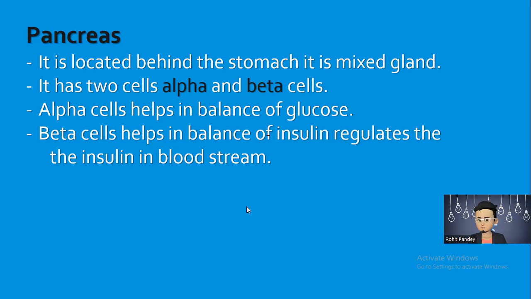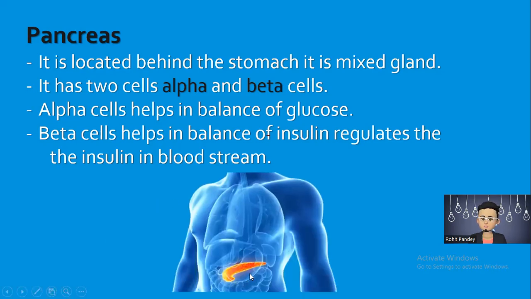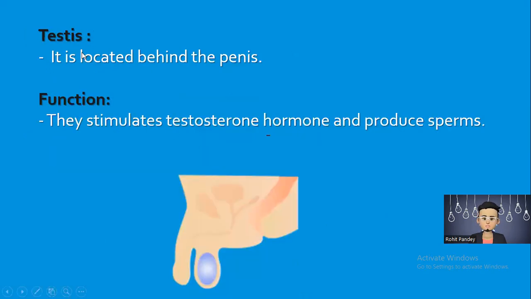At a stage when the body is not releasing insulin, then we need to give insulin from outside, to manage the diabetes. Here you can see it is the pancreas. So you know that with pictures we can easily understand the concept.